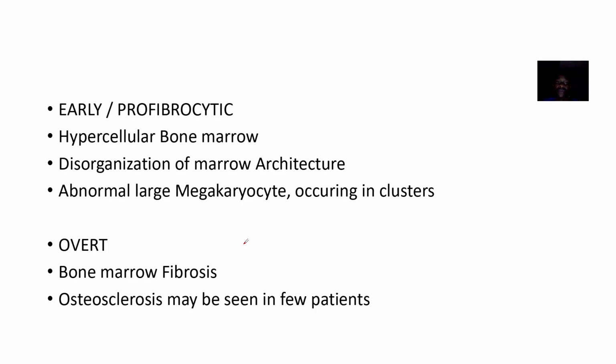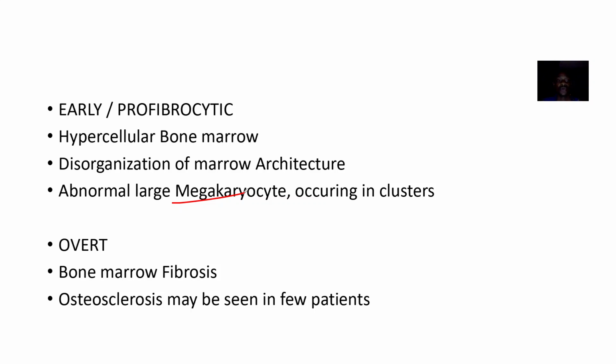The early one is hypercellular, with tumor cells in the bone marrow, right? There's disorganization of the bone marrow architecture. Note that the red blood cells were decreased, but erythroblasts were up and the white blood cells were up, right? And you see megakaryocytes, the ones trying to develop into platelets.